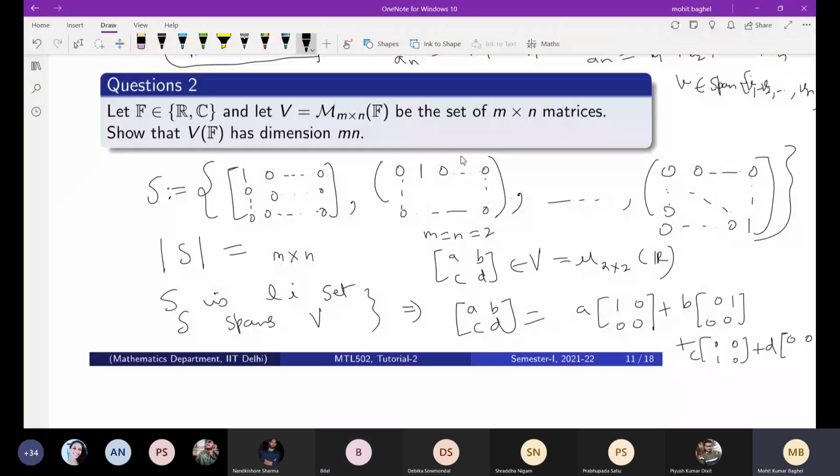You have to take this m by n matrix, and then you can say this S spans the vector space V. So in that way you can say this forms a basis, and the number of elements in the basis is the dimension. Any other idea? That is one way. In that way you can show that this has dimension Mn. Any other good way?